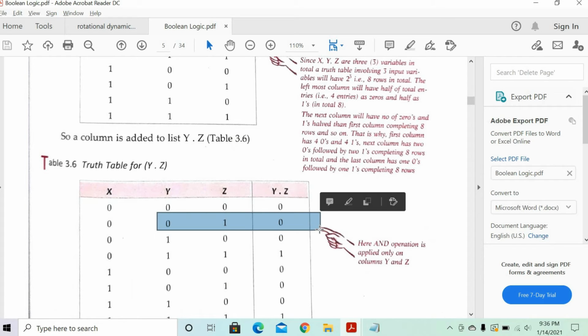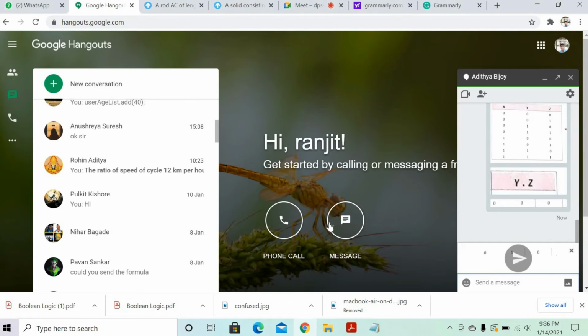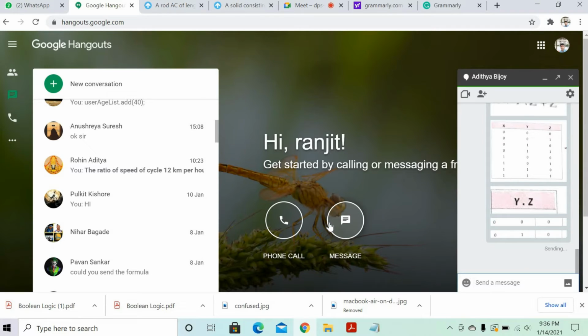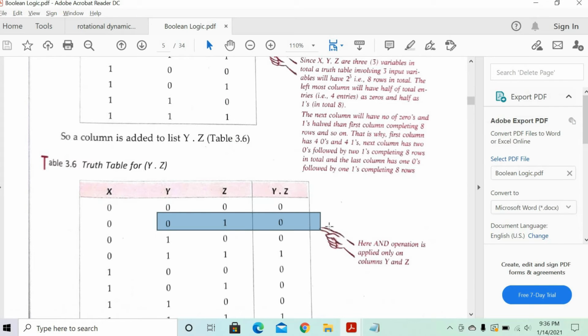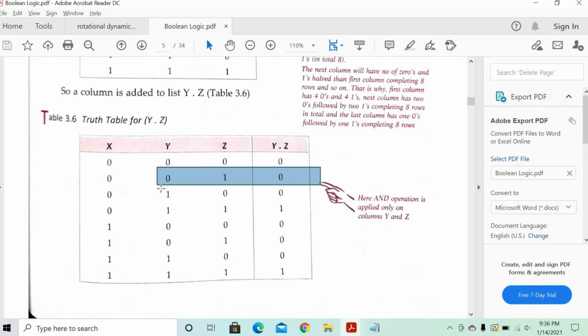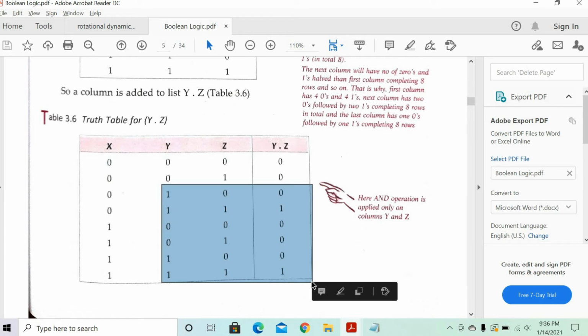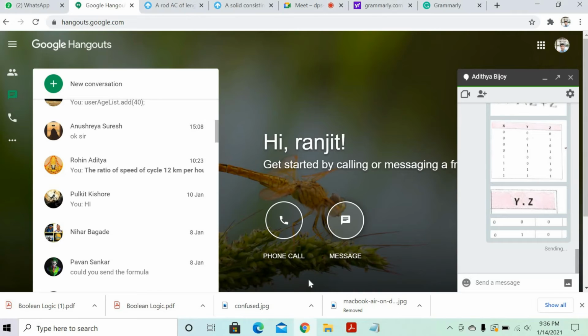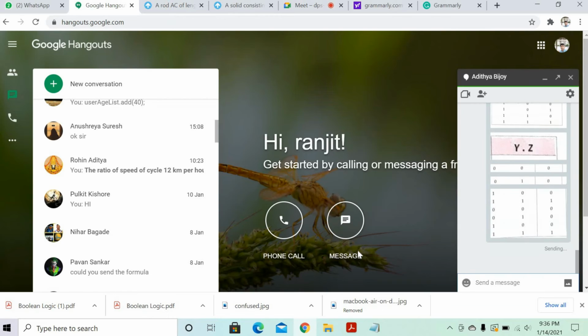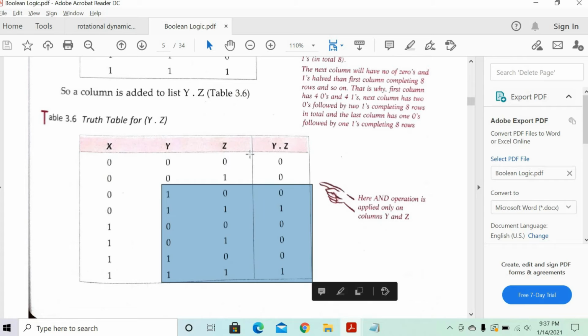0, 1. What is the output? AND operation. You remember you have just now written. 0, 0 will be 0, 0, 1 will be 0. 1, 0 will be 0. And the AND will be 1 only when both are 1. 1 and 1. Excellent. So it will be written like this. Correct?